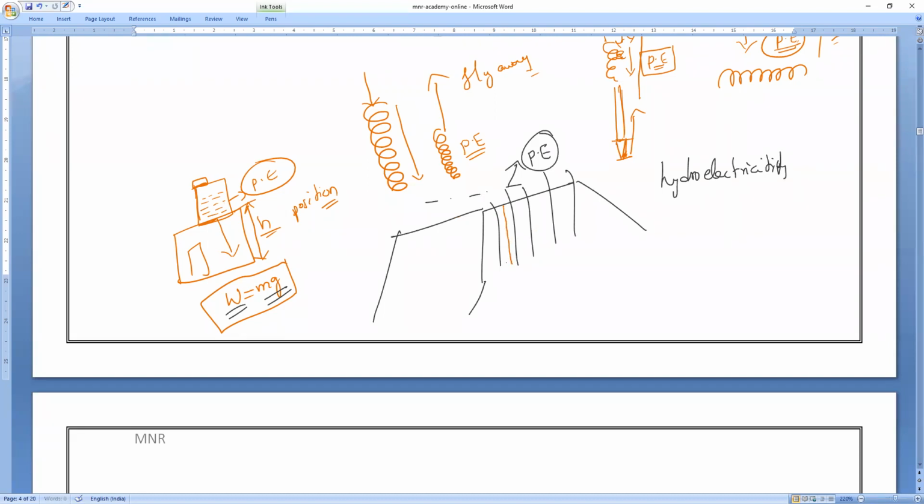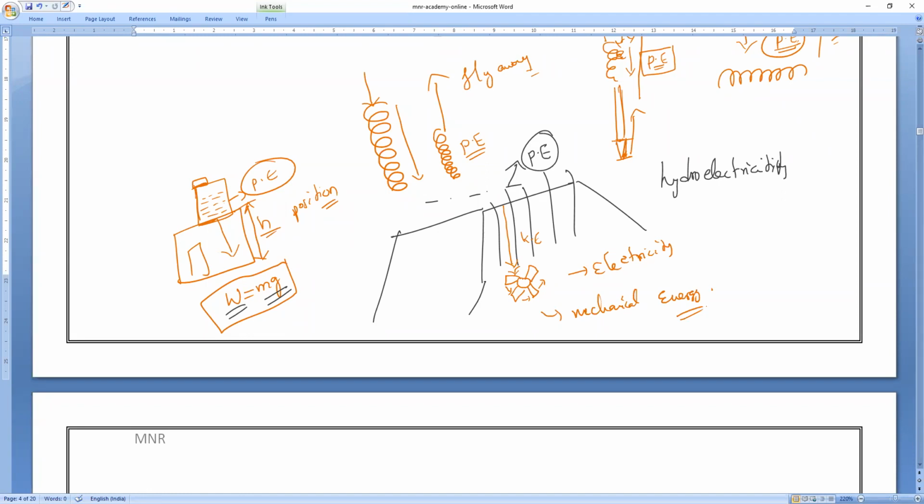When it is released from the channels or gates, there is a turbine here. The potential energy makes the water move, converting into kinetic energy. So it will rotate the turbines, and the turbines will keep rotating and generate what? Electricity. The rotating of the turbines we call mechanical energy.